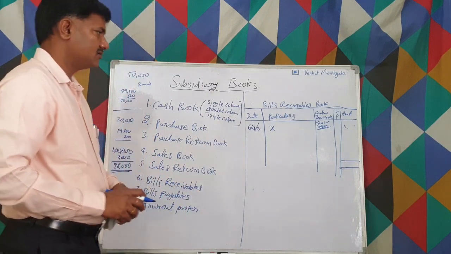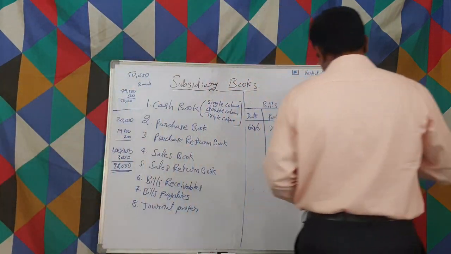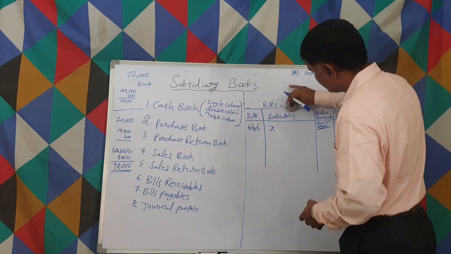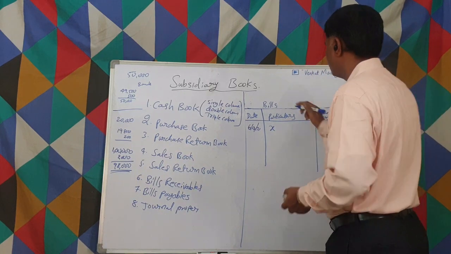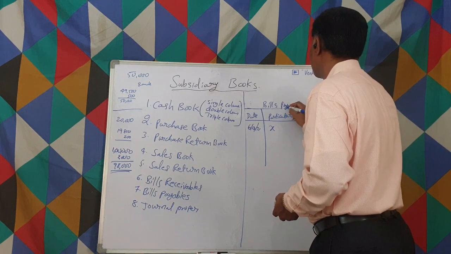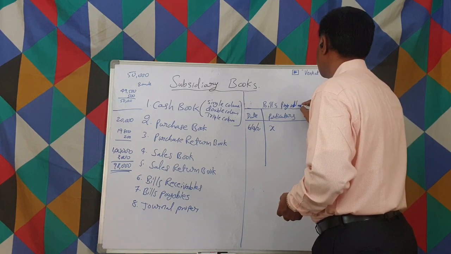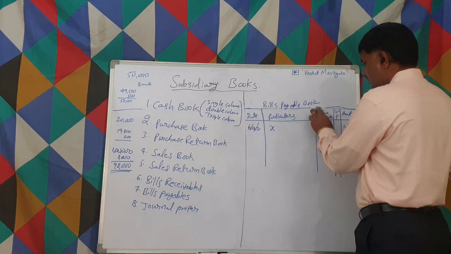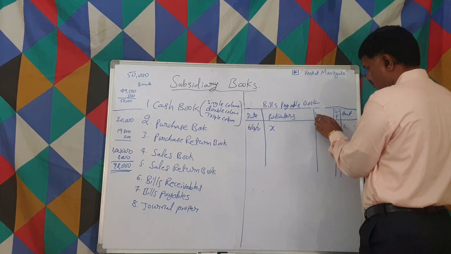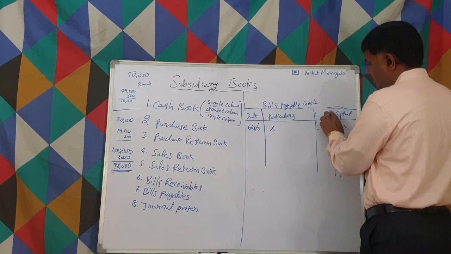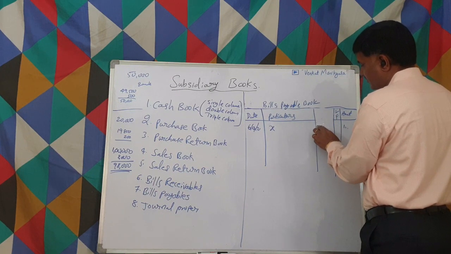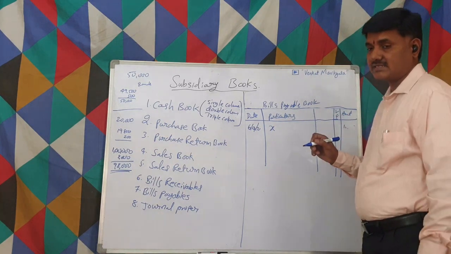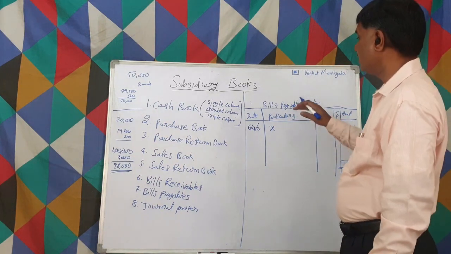So bills payable, this is also the same. When we give any bills payable, we only give to the outsiders. Bills payable book. Whatever we give, it's an inward. That means when we purchase goods, instead of giving cash, we give bills payable.